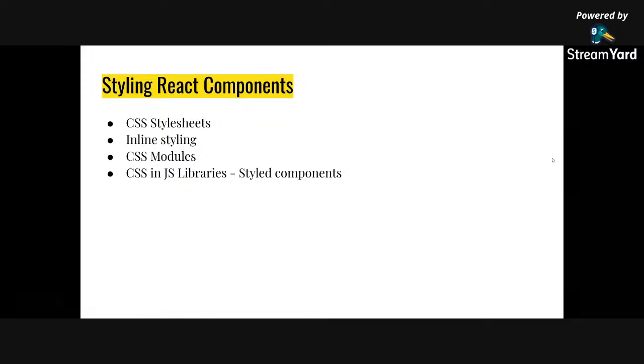There are four ways to style a component: CSS style sheets, inline styling, CSS modules, and CSS-in-JS libraries like styled components, which is a very good way to style React because it uses the concept of props and state, but we're not going to cover it today because it's a very big topic in itself. Go through styled components on your own. CSS modules are also very good.